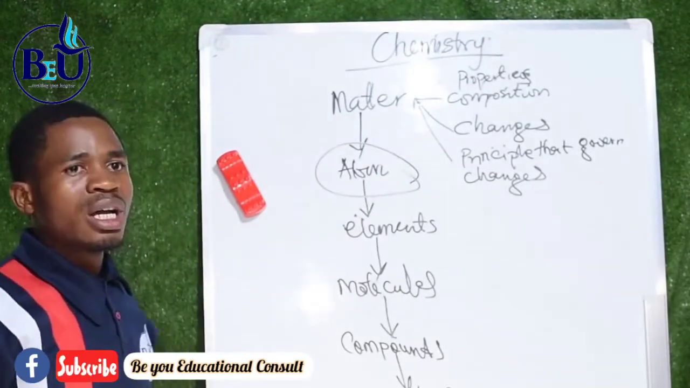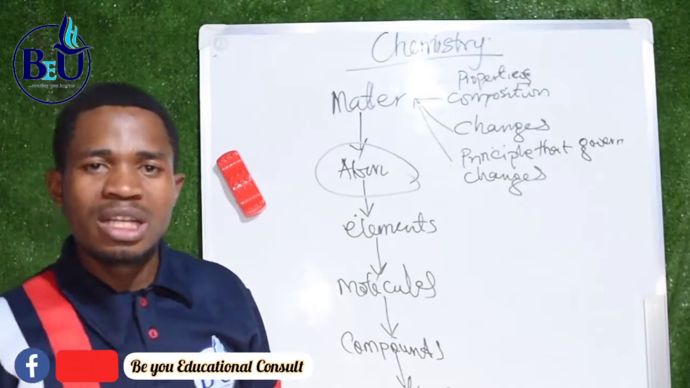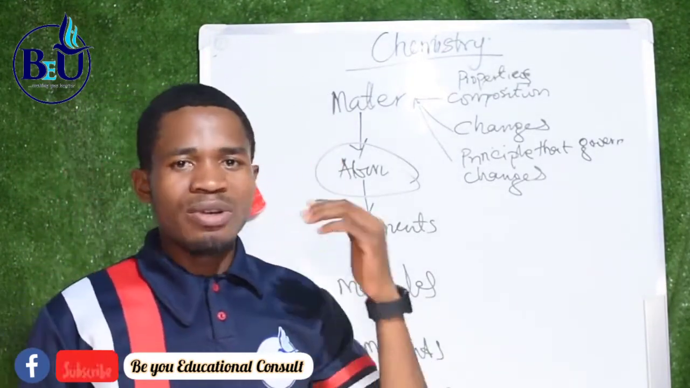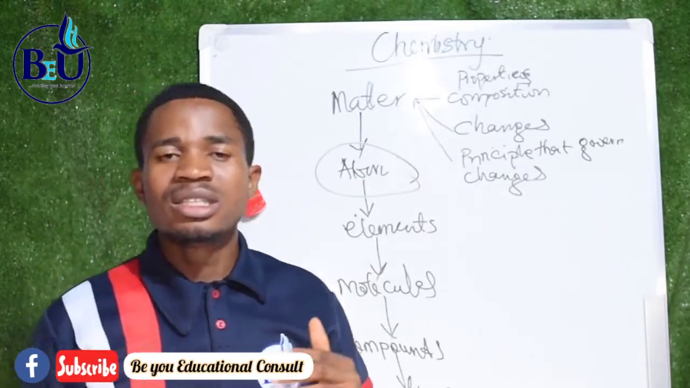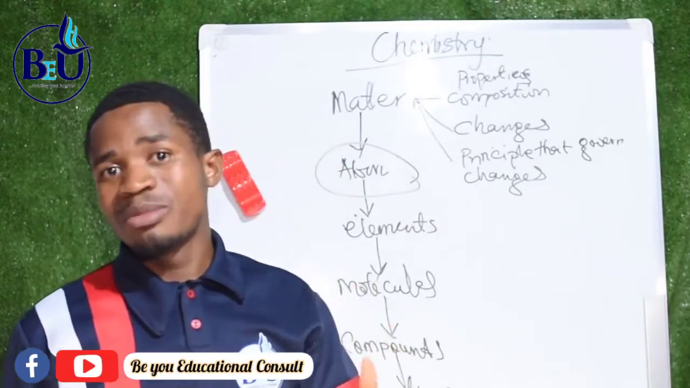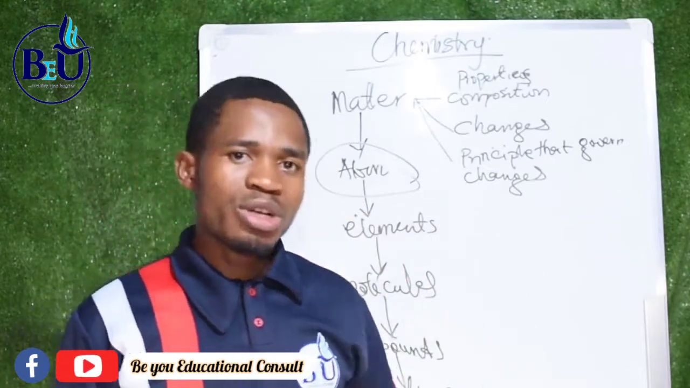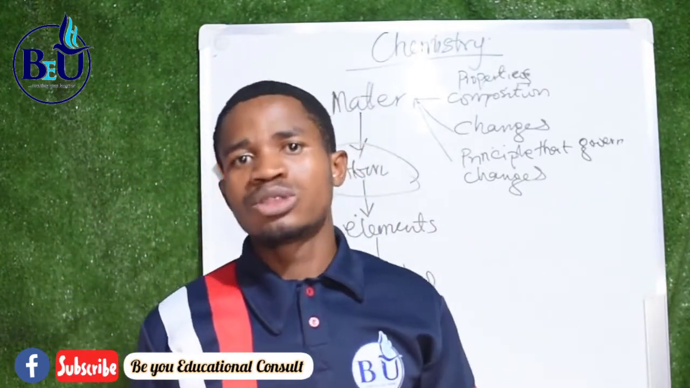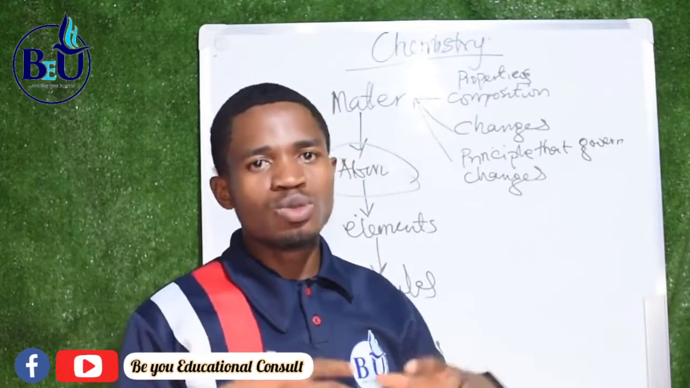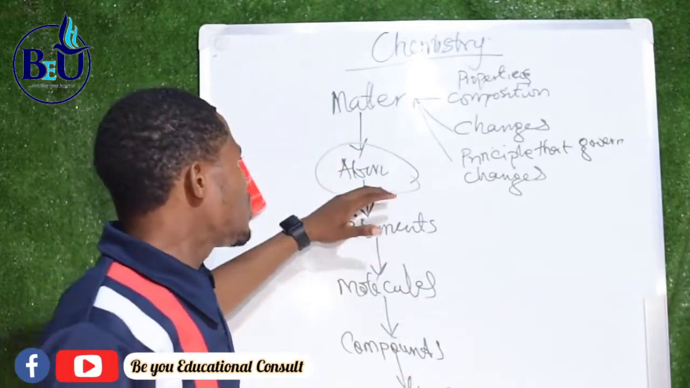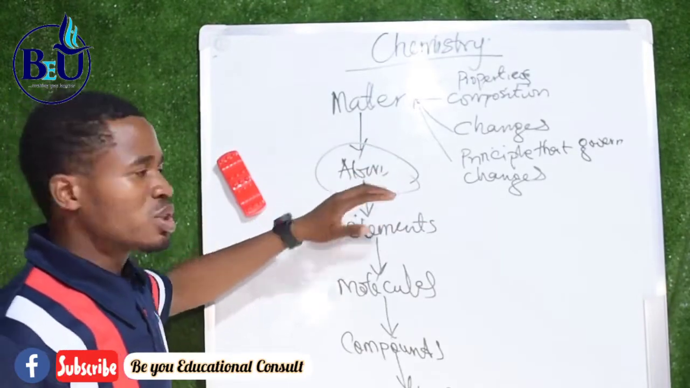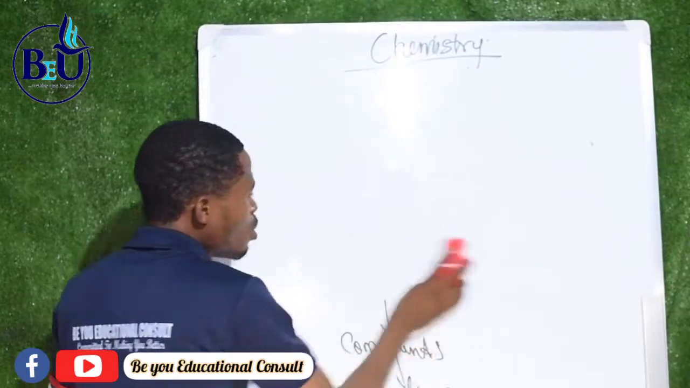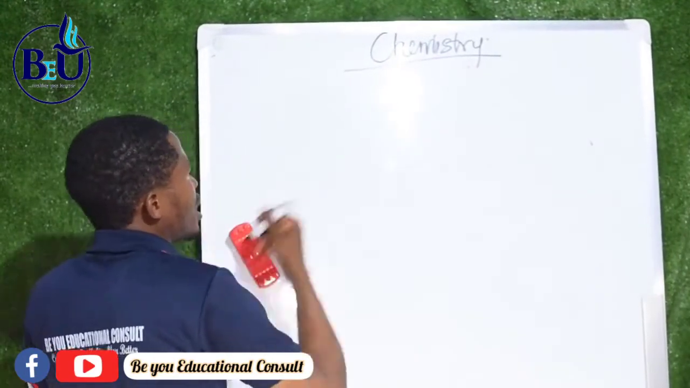What is an atom? An atom is the smallest part of an element which can take part in a chemical reaction. Every chemical reaction has to do with two or more atoms coming together to combine. So every matter you see, the building block of it is an atom. Since I have tried to explain an atom, I want to make more expansion on it.